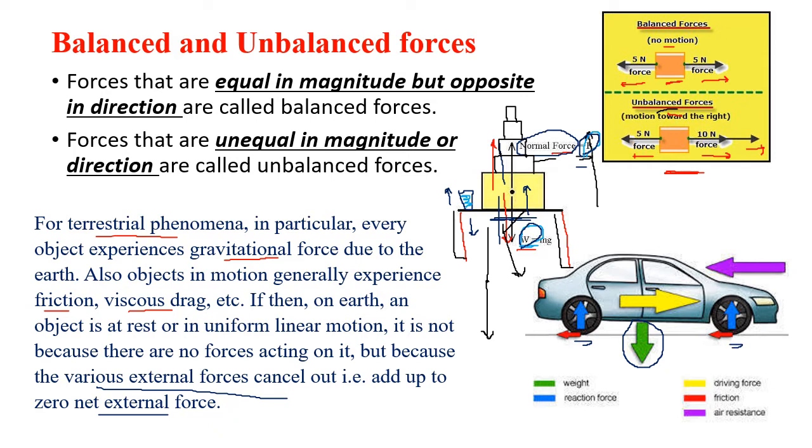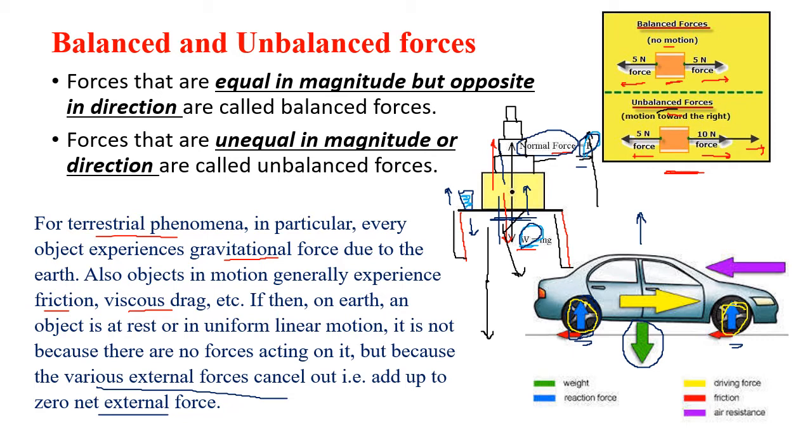Can you see that? The wheels provide the blue color reaction force. So the total reaction force of the four wheels of the car balances the gravitational force of the car. So in the top and the bottom direction, the net force has become zero. Gravity downwards, reaction force upwards. So in the vertical direction, the forces are balanced, the car is not moving.